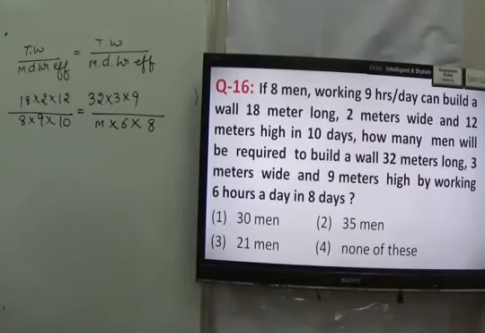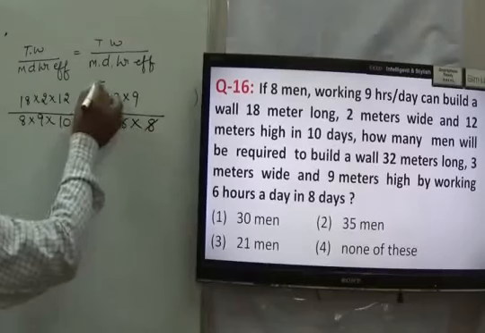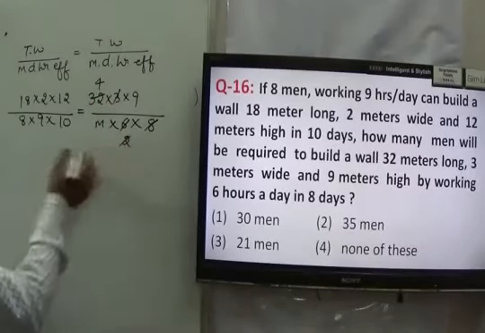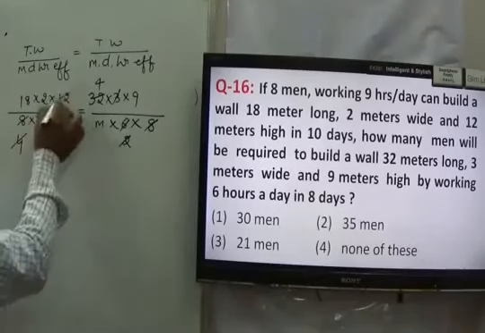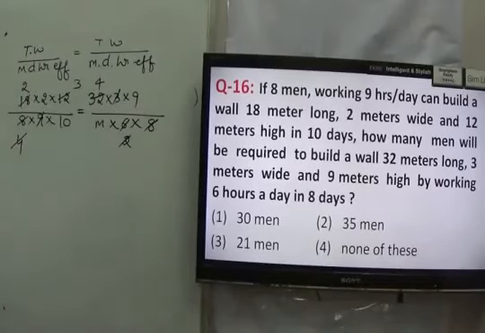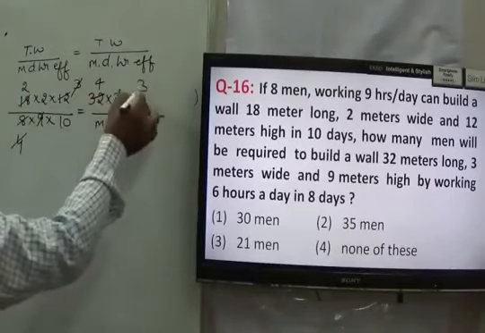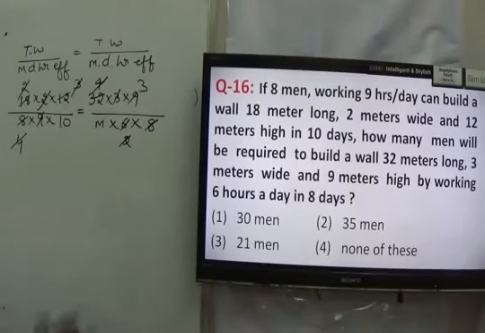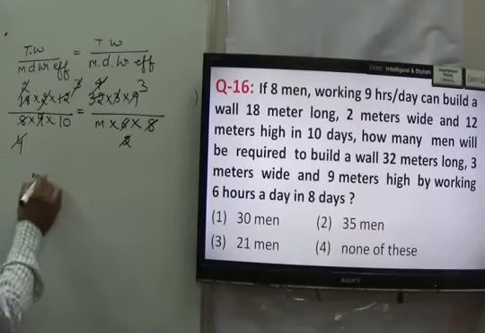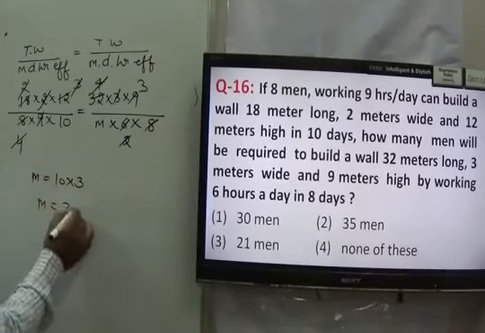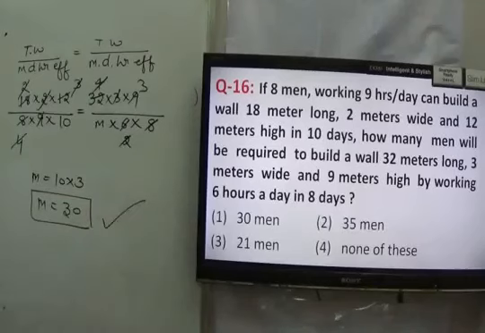Try to cancel out what could be directly cancelled. 8 can be cancelled on 4. 3 will be cancelled on 2. Okay. And then I can say 2 will be cancelled on 4. 4 will be cancelled on 3. 9 will be cancelled on 2. Right. Here 3 will be cancelled out, 2 and 2 will be cancelled out, that is cancelled at 4. Now if I have to find the value of m will go there, and here we can make it as 10 into 3, so I can say m equal to 30. So here I can say 30 men are required so that they can do the work in the required time.